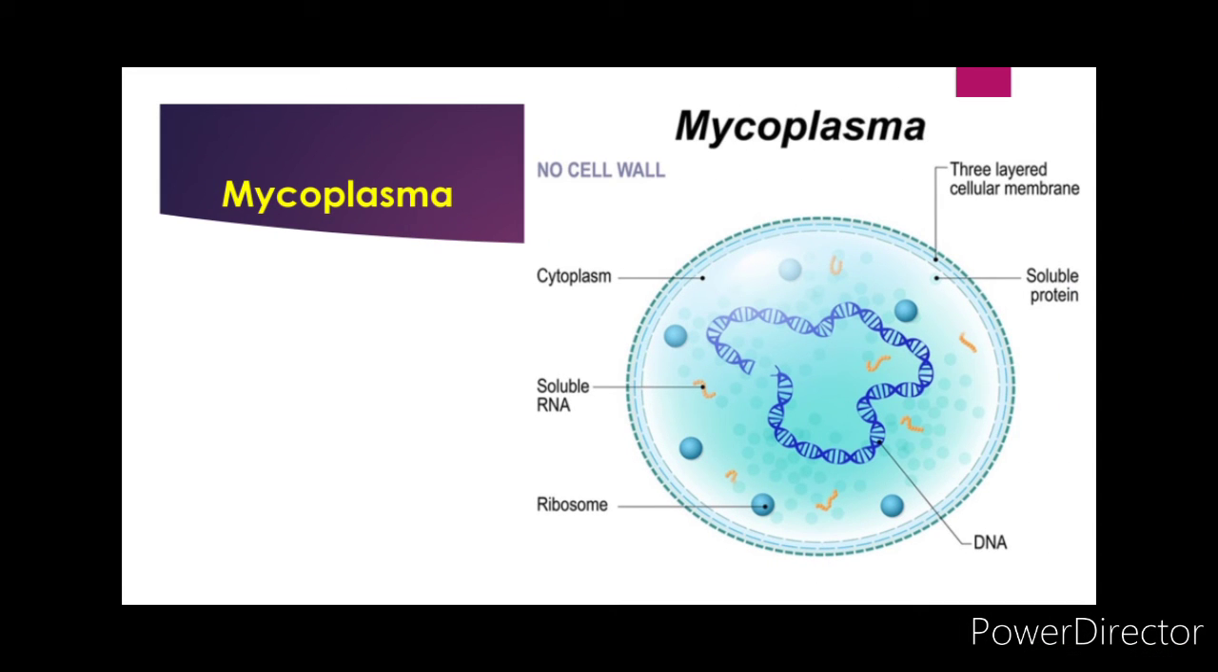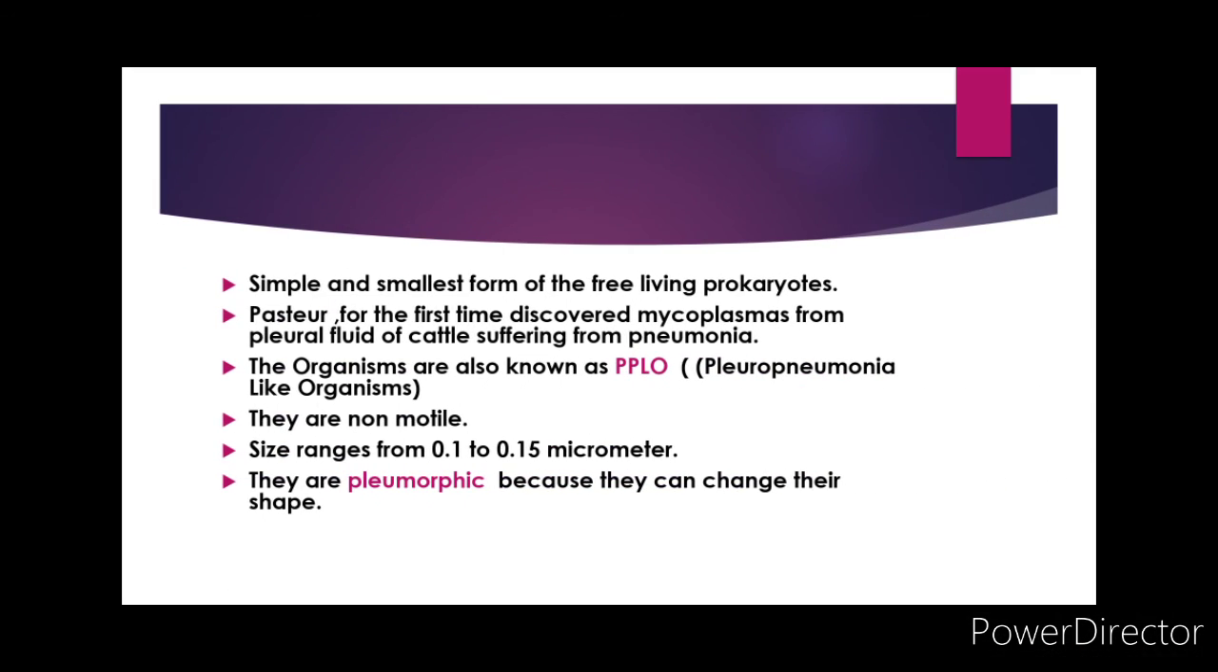Now come to mycoplasma. What is mycoplasma? Mycoplasma are the simplest and the smallest form of the free-living prokaryotes. Pasteur probably for the first time discovered mycoplasma from pleural fluid of cattle suffering from pneumonia. These mycoplasmas are also known as PPLO, pleuropneumonia-like organisms. Apart from free-living nature, the mycoplasmas can be parasitic or saprophytic. They have also been reported from phloem cells such as sieve tubes and companion cells of plants.